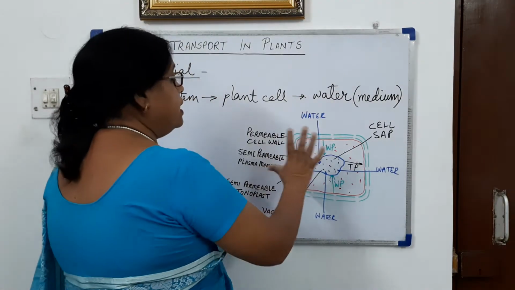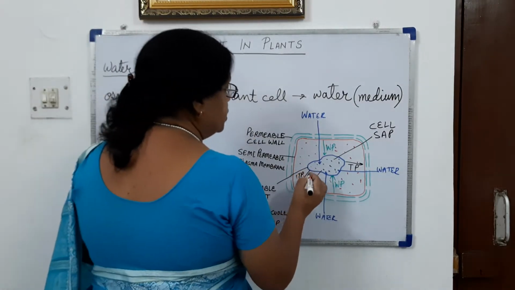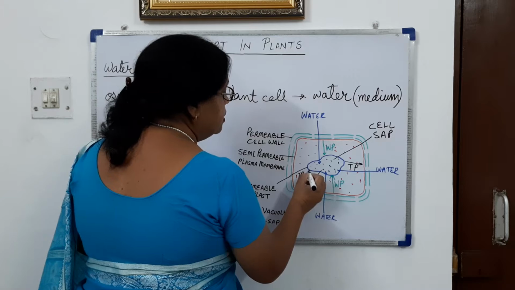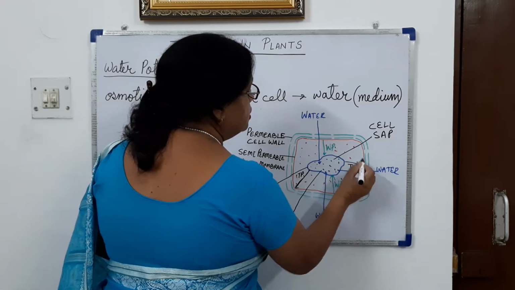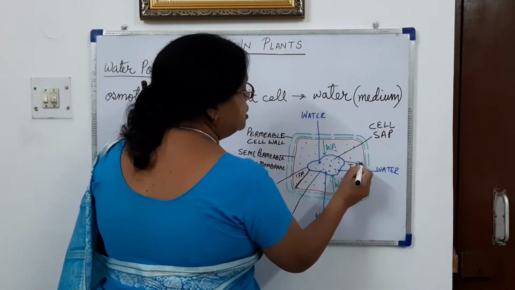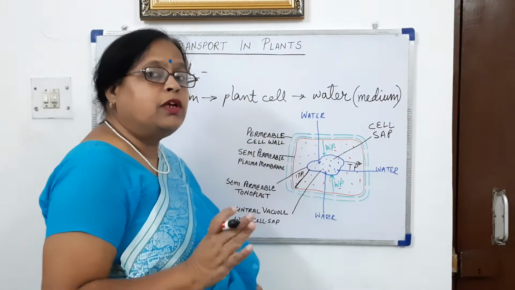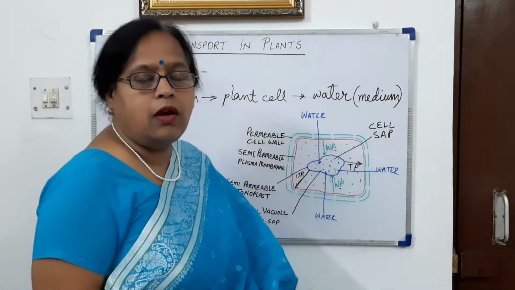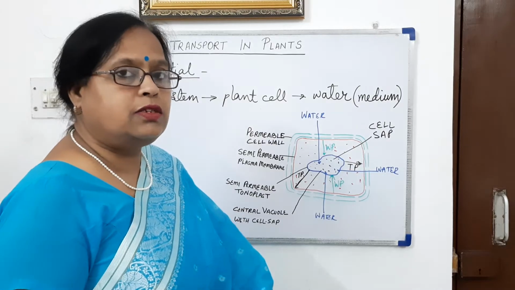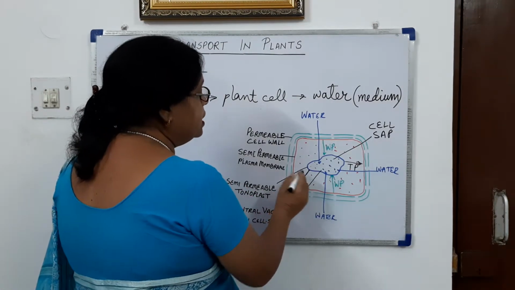This increase in the size of the vacuole causes a pressure on the cell membrane or the cell wall. What is this pressure called? The pressure of the cell content on the cell wall or cell membrane is called turgor pressure. This I have mentioned with TP.